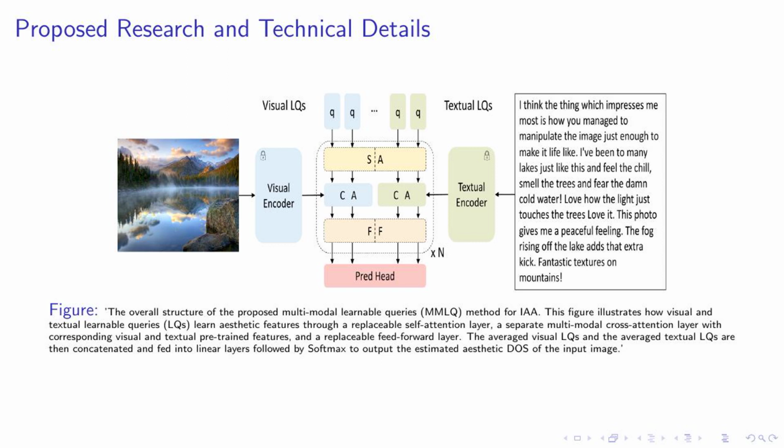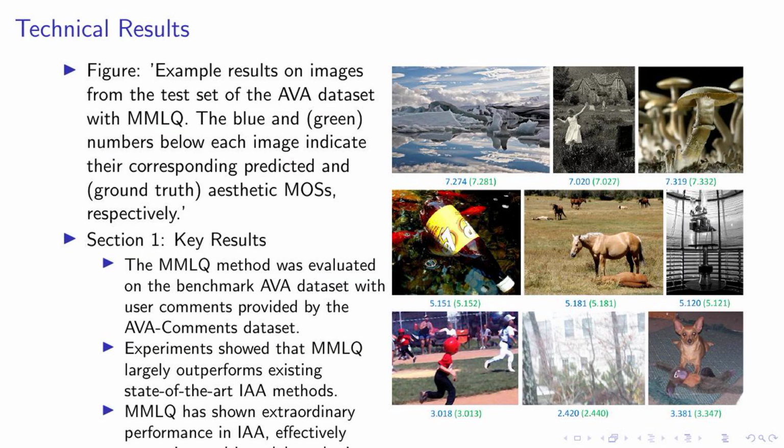In the next slides, we will discuss our future research plans and how we aim to tackle the limitations of our current approach. Moving on to our technical results, let's take a look at the figure on the right. These are example results from the test set of the AVA dataset using our MMLQ method. The blue and green numbers below each image represent the predicted and ground truth aesthetic mean opinion scores, MOS, respectively. Now let's delve into the key results.